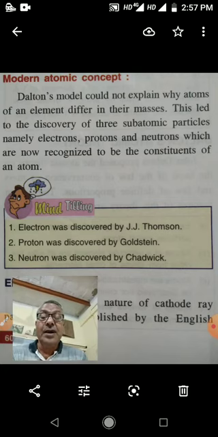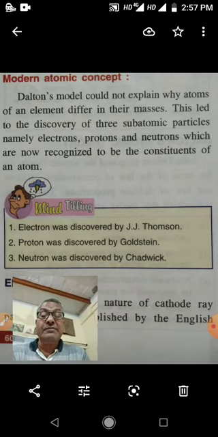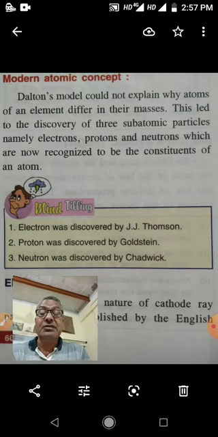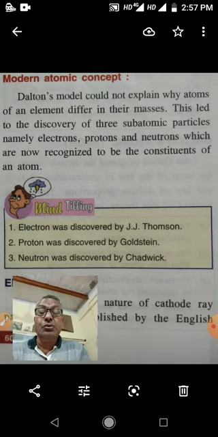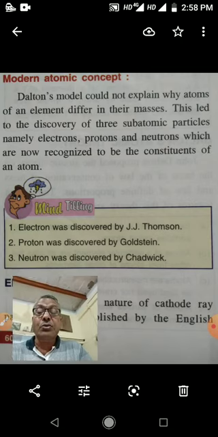So children, you have to keep in mind, according to the modern atomic theory, an atom is made up of three subatomic particles: electron, proton and neutron. Electron is the negatively charged particle, proton is the positively charged particle, and neutron is the neutral particle. Protons and neutrons are present in the center of the atom. That portion is called the nucleus, and electrons revolve around the nucleus in their different orbits.